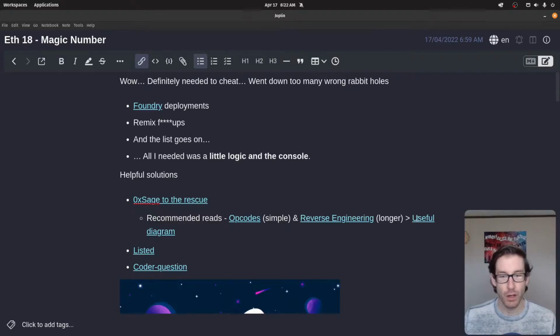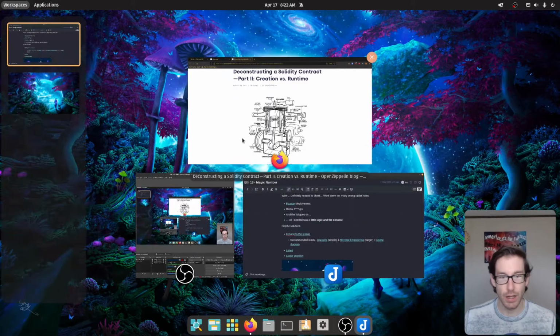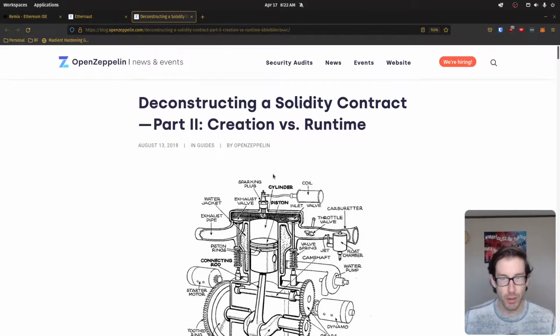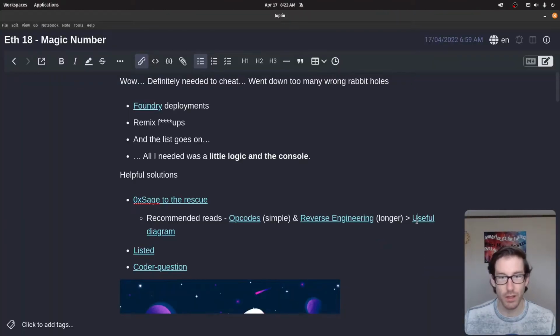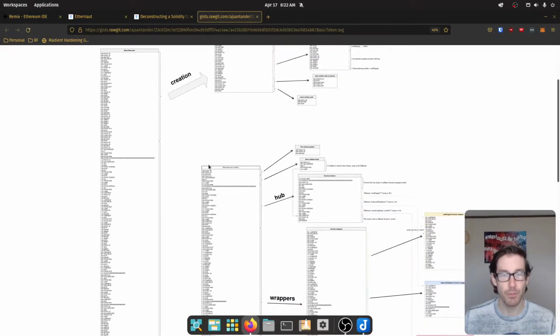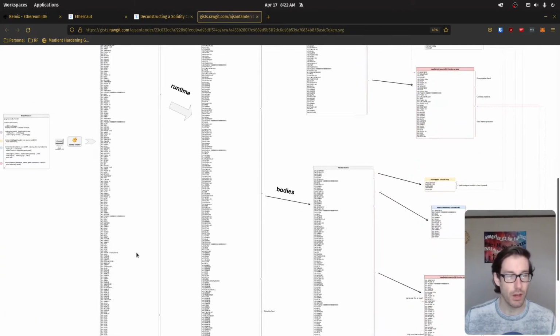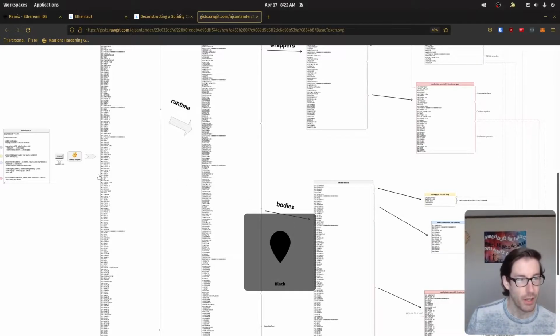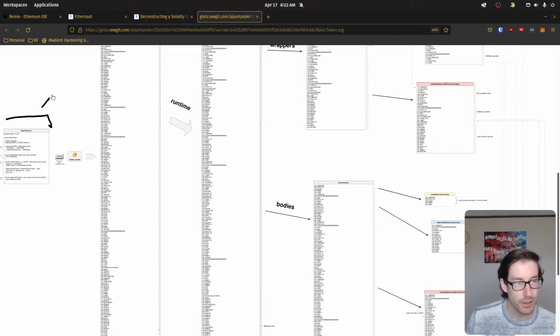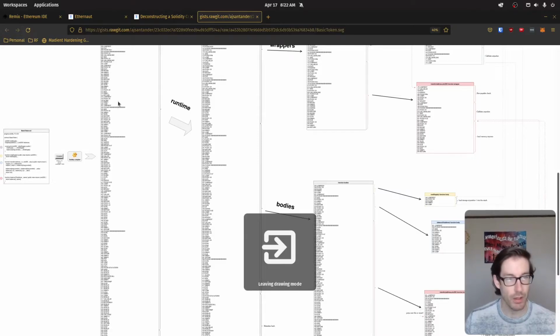And then also specifically in this multiple part series, they've actually created a really interesting chart that they walk you through throughout the entire series. So really quick, obviously this is way too tiny to explain, so I'm just gonna highlight some of the stuff here. So this little box here is your Solidity contract. It's gonna be run through a compiler and then it's gonna pop out into a series of opcodes. And these opcodes are going to be broken down into two chunks.